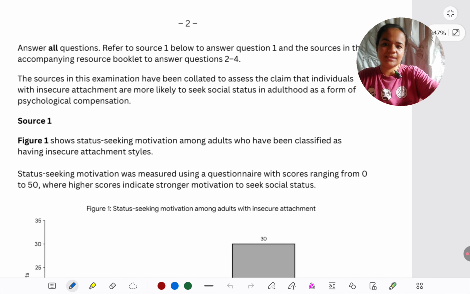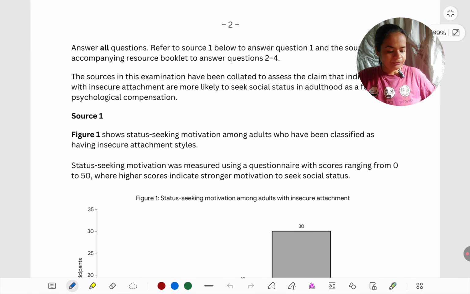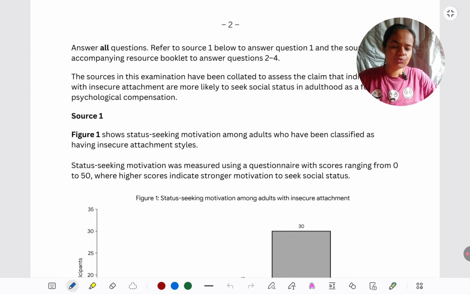Okay, and now I'll just explain to you broadly how we should be looking at the source, what all we need to take into account when we are going over it, and what will be helpful in answering the question. I know that when you're practicing like we are right now, you are already reading the instructions. Instructions are going to be the same on the actual paper.